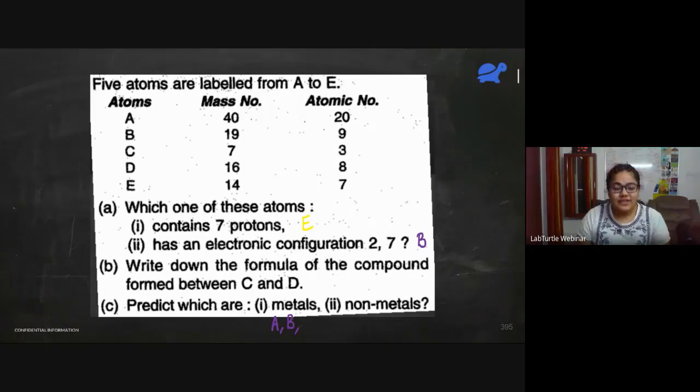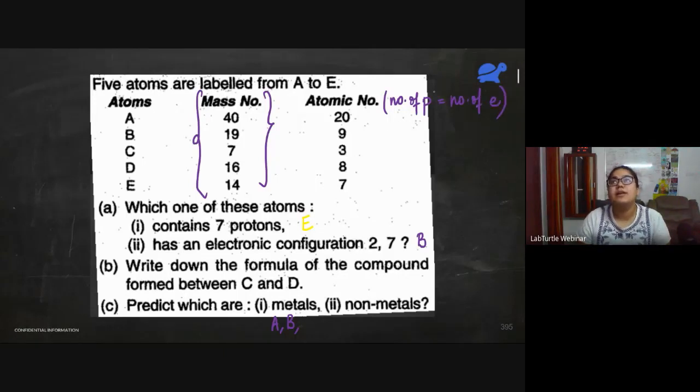See, the first step would be to understand that atomic number gives us the number of protons. Fine. And if it is an atom, number of protons are equal to the number of electrons. We have nothing to do with mass number here. Mass number has just been given to confuse us. We only need the atomic numbers. So what is atomic number? It is the number of protons. And here these are all atoms. So number of protons and number of electrons are equal here.